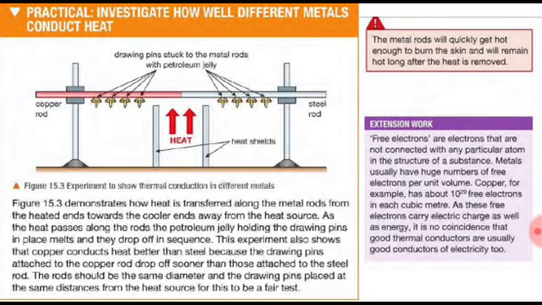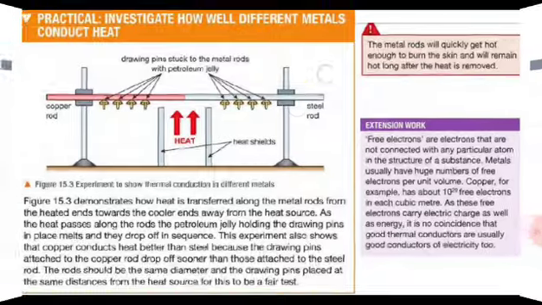So what do you understand by this? You understand by this that the heat is getting transferred from this area to that area, that is from the hot region to the cold region. So this is what exactly happens, and this happens before the pins which are connected to the steel rod fall. That means that the copper rod gets hotter faster than the steel rod.